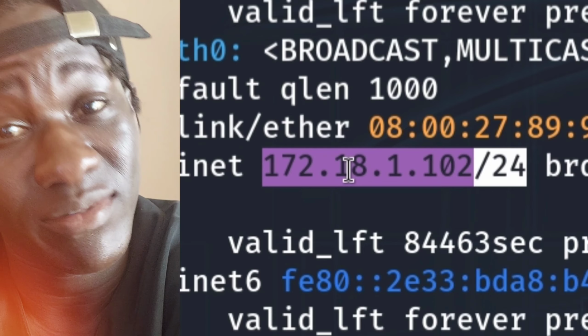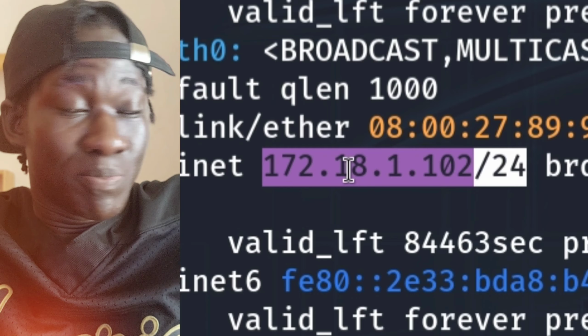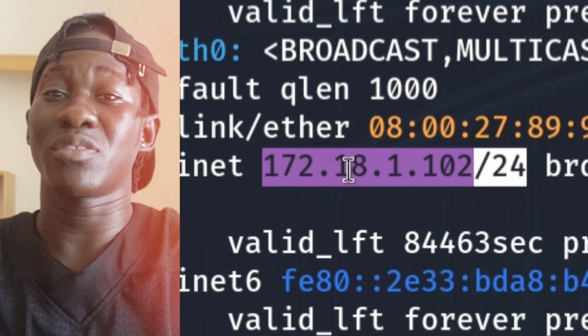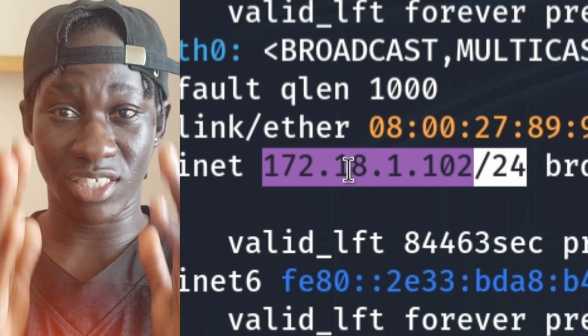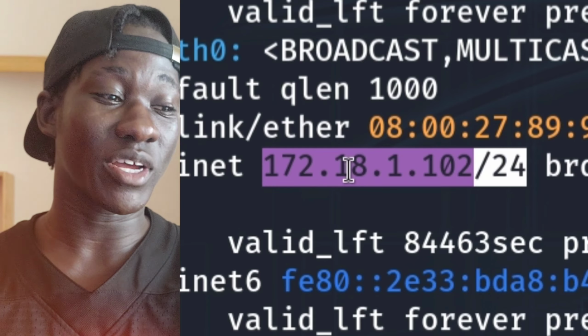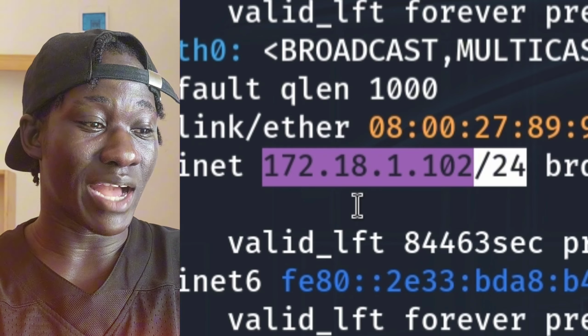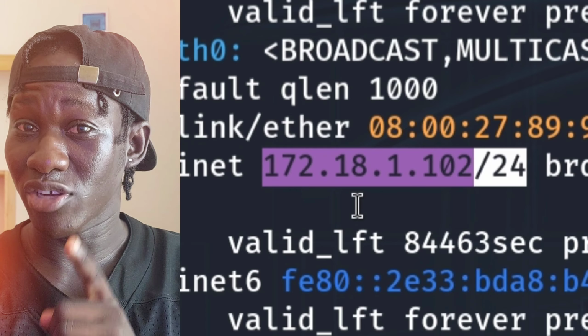If this were a public network, I'd be able to expand and see thousands of devices connected to that network. But this is not the case. This is a home setup, for educational purposes. So look at this. This is 172.18.1.102. This is my IP address. Mark that, because we're going to see it soon.